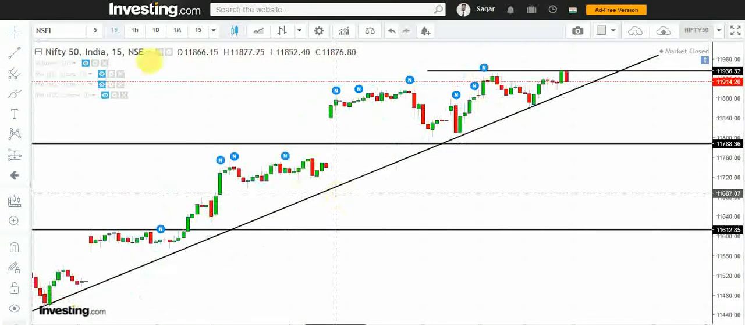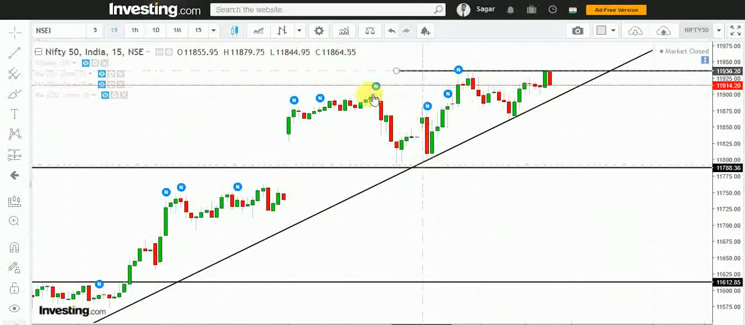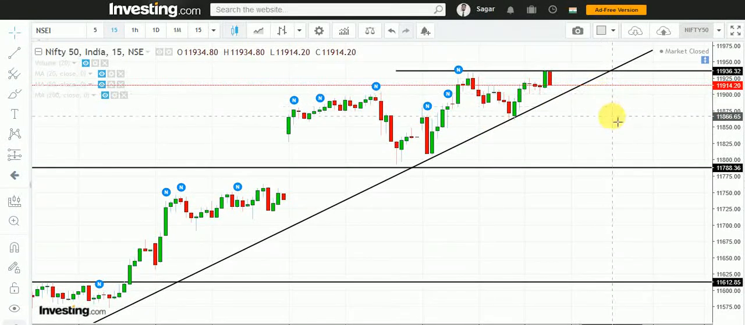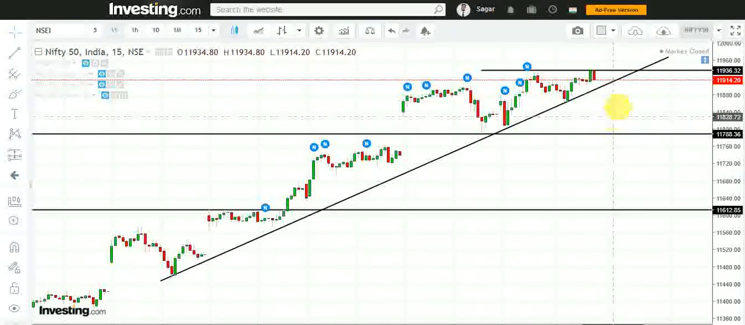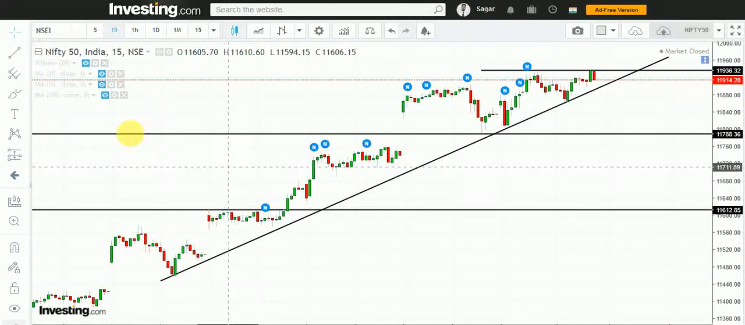And if we see the 15 minutes chart, you can see here is a bullish triangle, zigzag zigzag, higher high, higher low, higher high, higher low. Okay, now we will see the Bank Nifty chart.